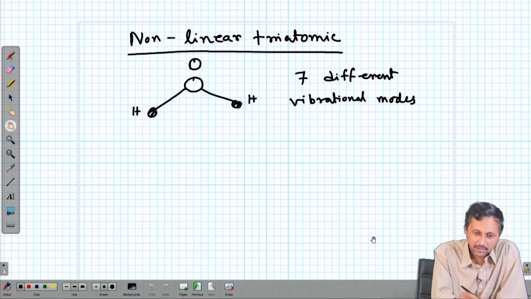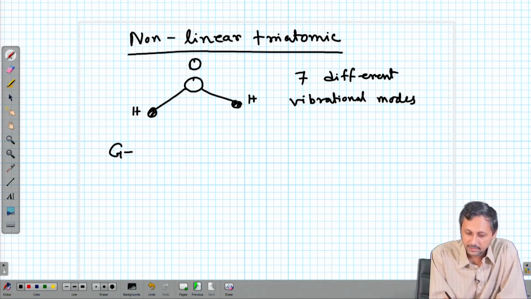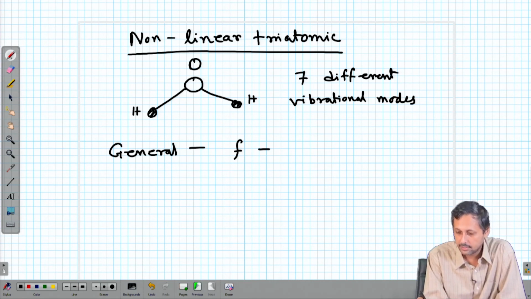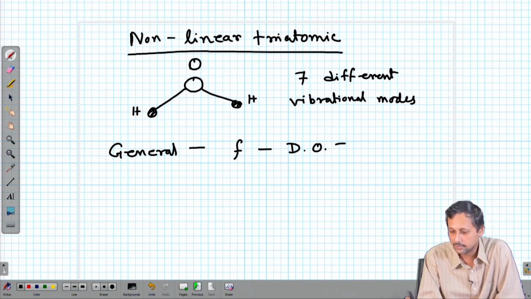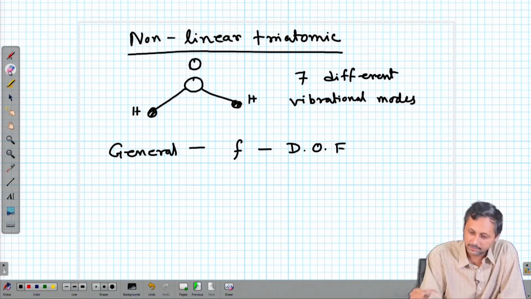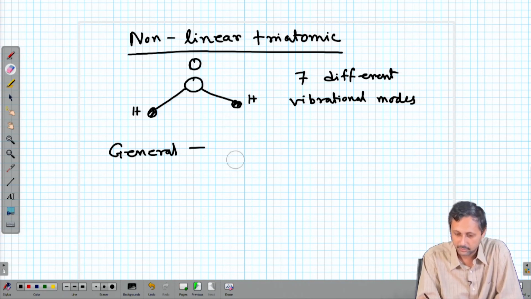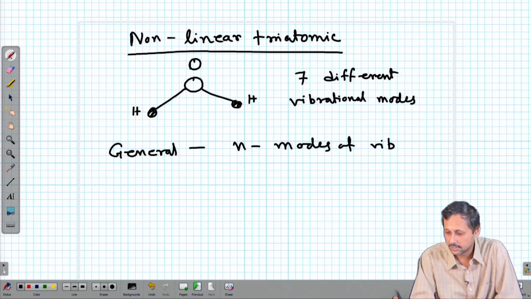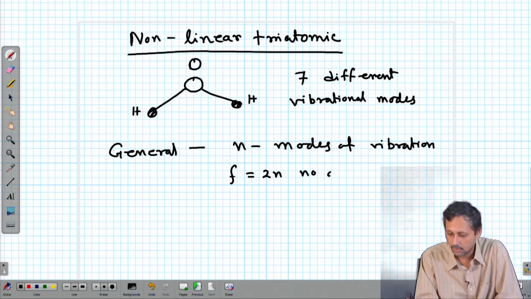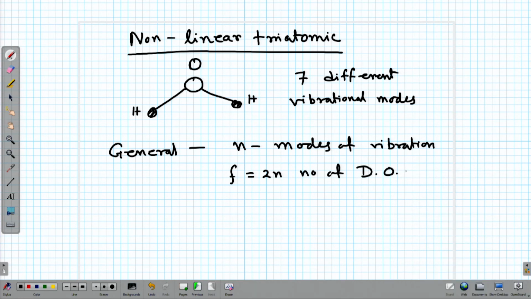So, in general, the general treatment is, if we know that there are f degrees of freedom associated with vibration of a molecule, or rather n modes of vibration, then we have f equal to 2n degrees of freedom.